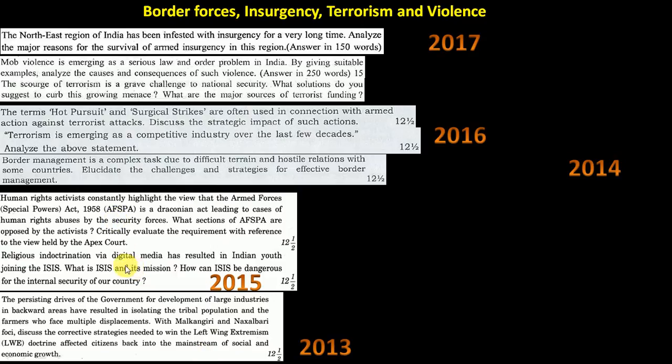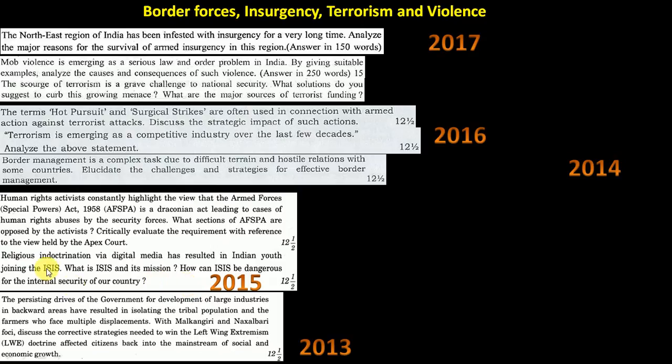Then again here, religious indoctrination, ISIS. Through religion, even in the south, in Kerala and all, there has been recruitment into ISIS. The ultimate thing is religion. They show the benefits, saying you are doing this for your God, and you will get the day of judgment, you will be able to answer your God. These kinds of stupid things are there in almost every religion. I am not telling any specific religion, but ISIS is related to Islam. So the terrorists are making use of it and twisting the actual meaning, because religion is actually for peace, and everybody follows it truly, but people who are crazy behind this terrorist concept are using religion as a tool to recruit more and more people.